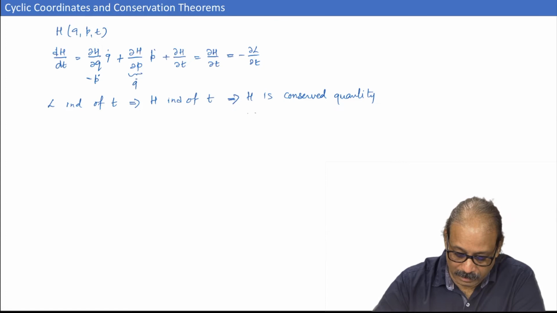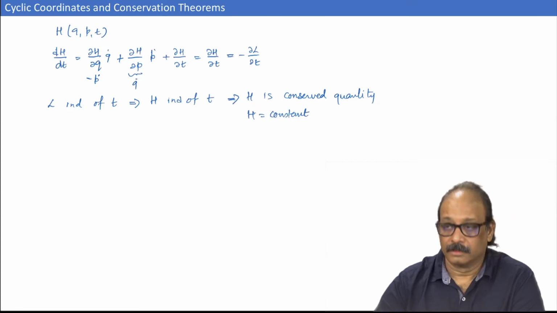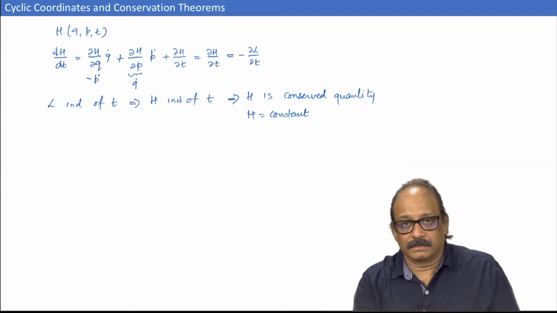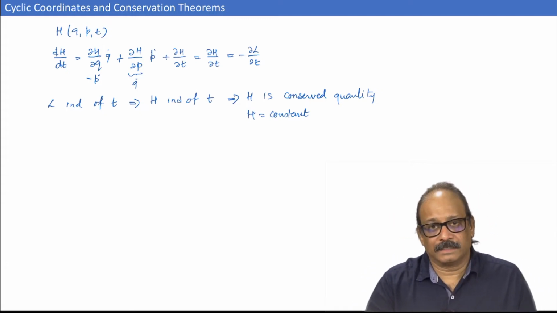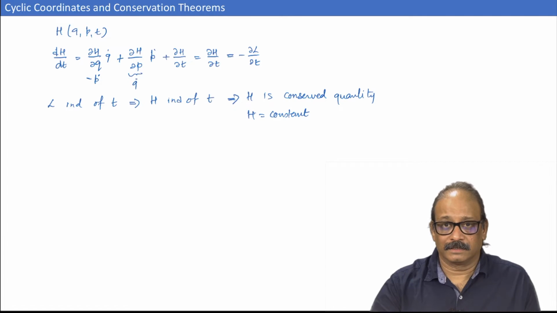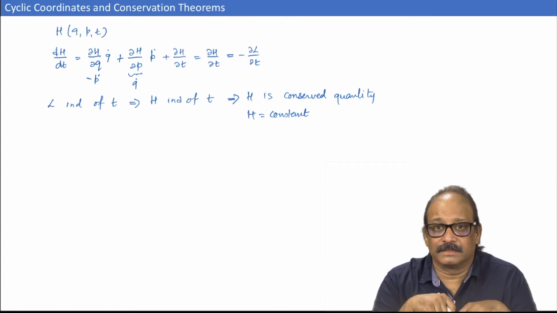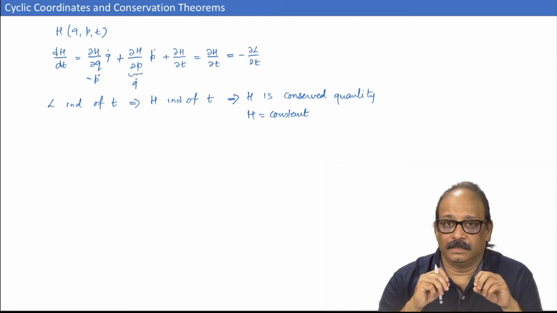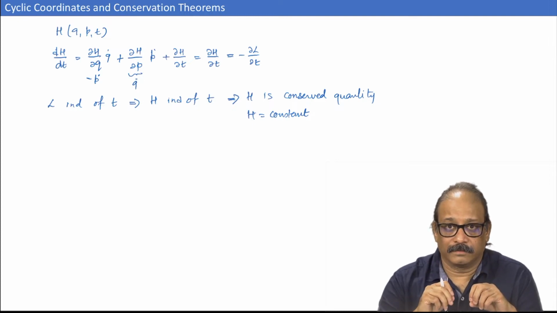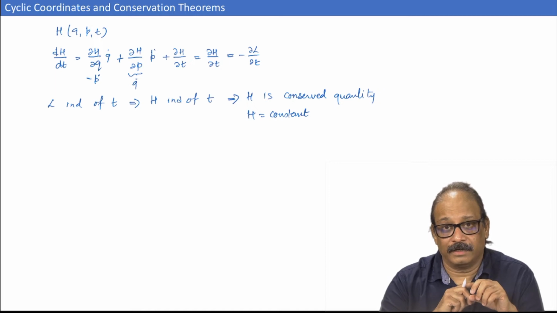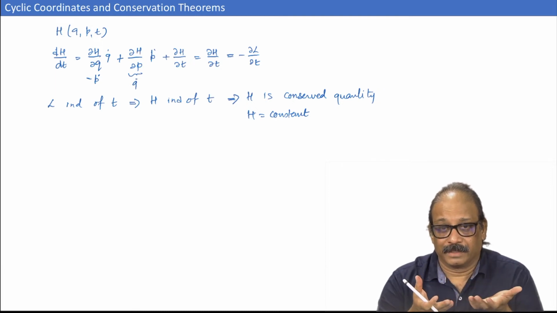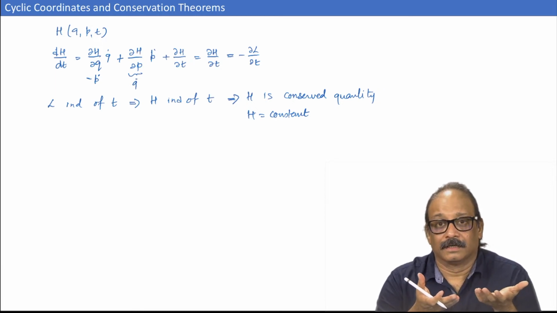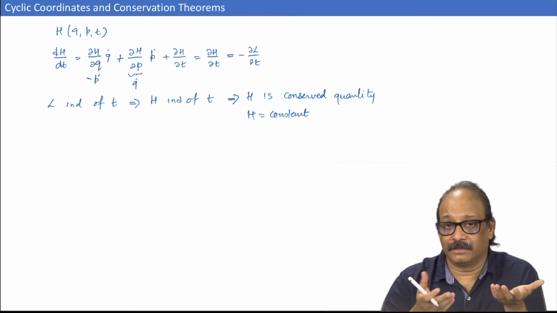Or the value of h will remain constant throughout the motion of the system. Now, this is a simple consequence which is exactly the same as what happened in the Lagrangian case too, but the difference here is that in case of Lagrangian, the conserved quantity is the energy function,